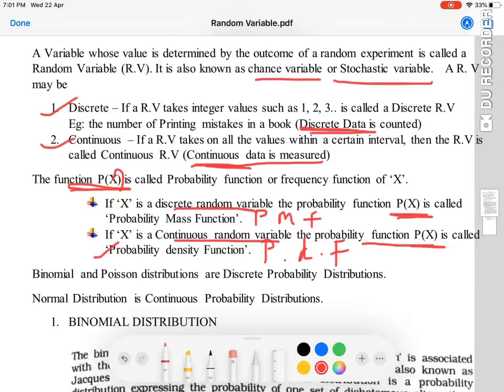Now why do we call it probability mass function? Why do we call it probability density function? Here we use different methods of calculating mass function, and we have different methods of calculating density function. They have different features. Here the data is countable, here it is continuous. So there are certain differences among these two functions in mathematics. That is why they are named differently.